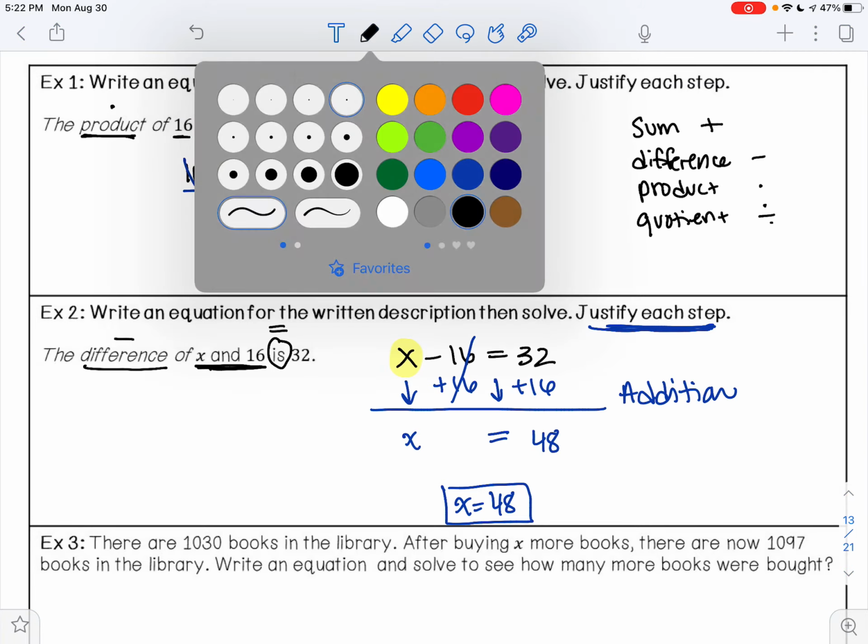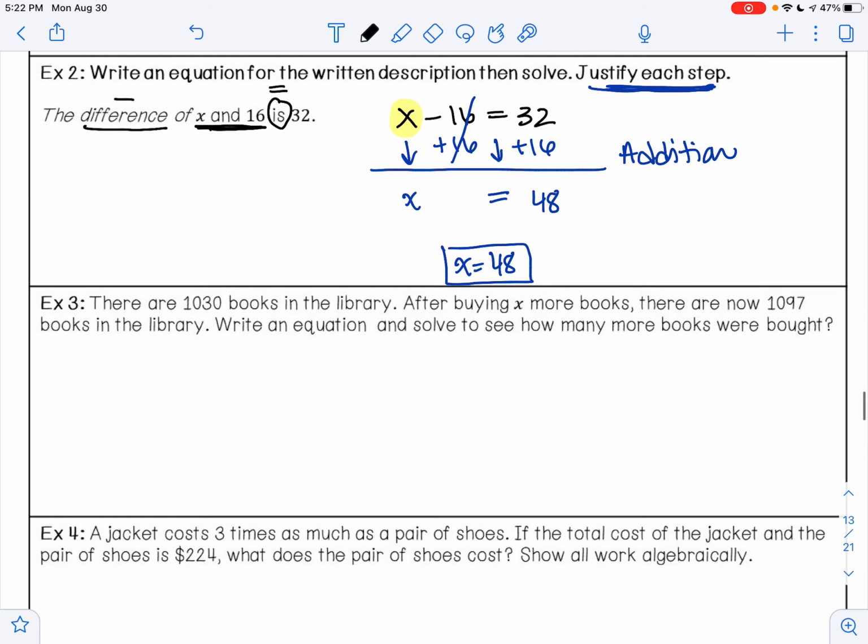Let's look at example 3. It says there are 1,030 books in the library. After buying X more books, there are now 1,097 books in the library. Write an equation and solve to see how many more books were bought. So, I have 1,030 books to begin with. Then I buy some more, and now I have 1,097 books.